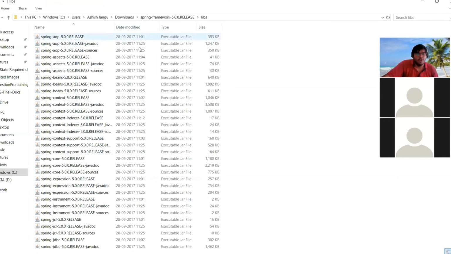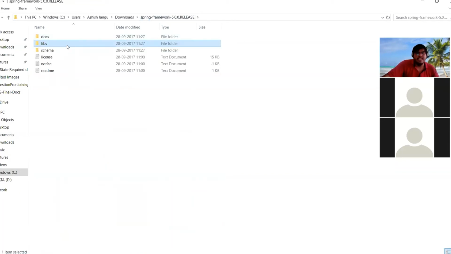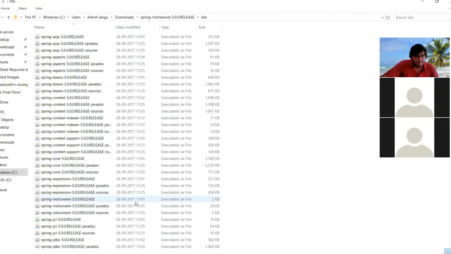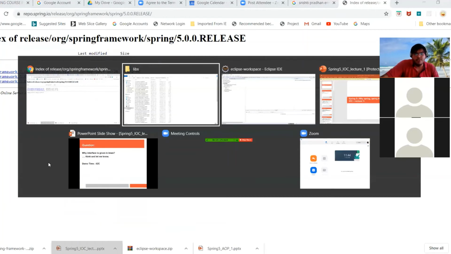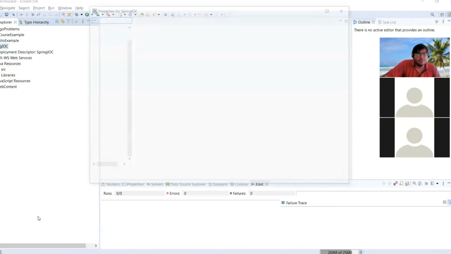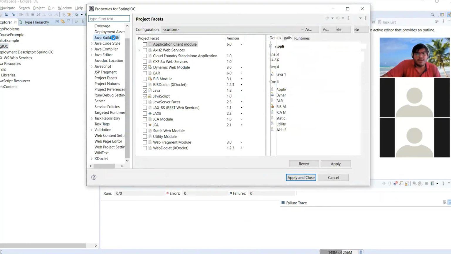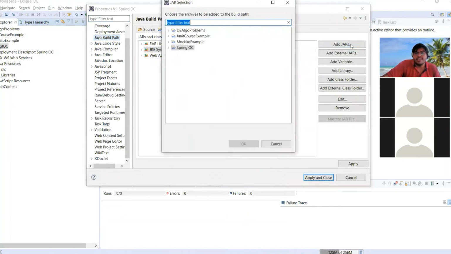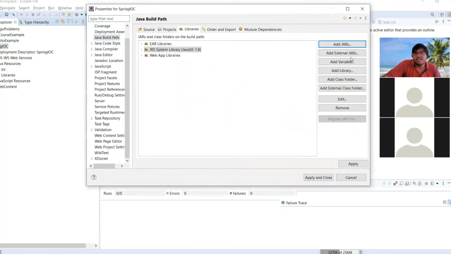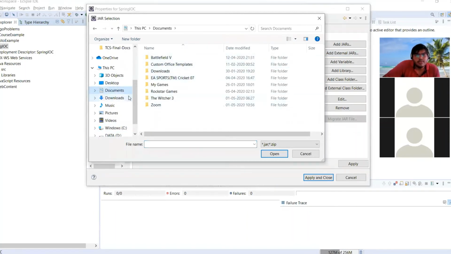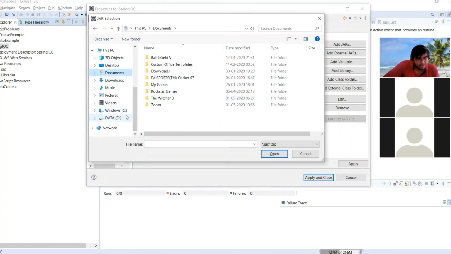Basically, in the lib folder, these are all the jars. When we download them inside the lib folder, we have to include all of these in our project's build path. So we have to right click here, go to properties, go to the Java build path, go to libraries, and then go to add external jars basically. And we have to go to that folder. Just one minute, where was that?